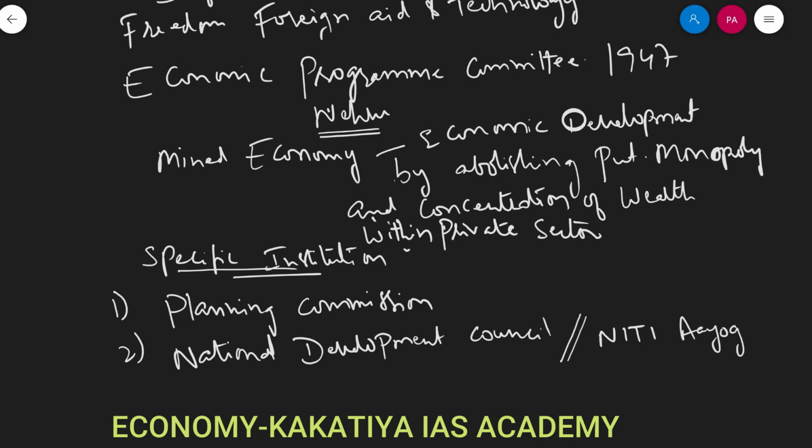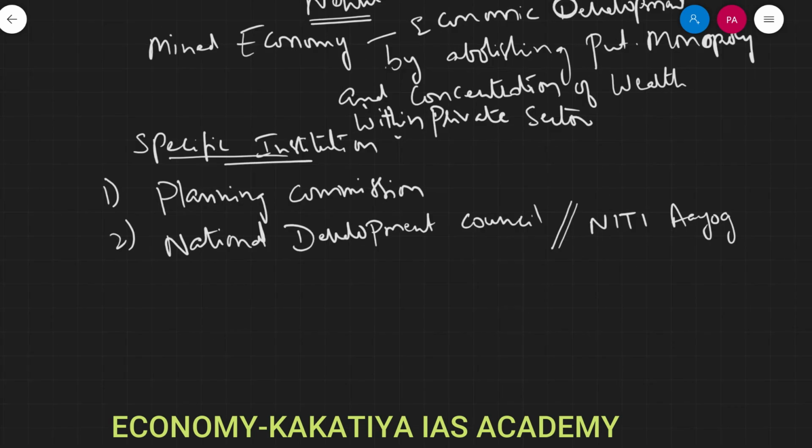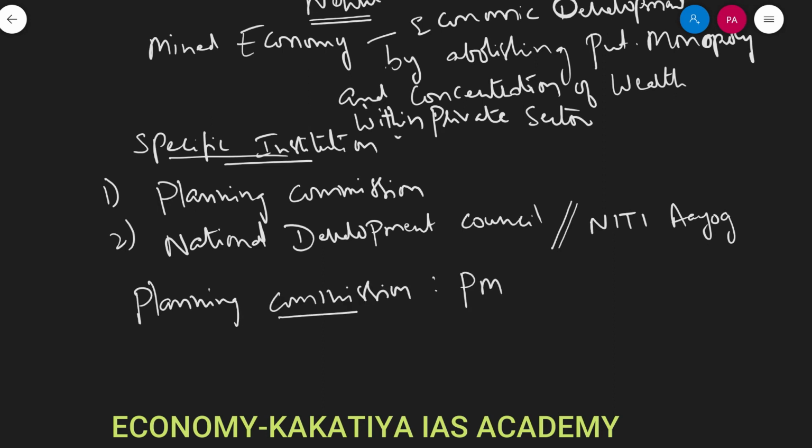Right? So this is what has changed. So let me give a brief picture of the Planning Commission as well as the NDC. Then we'll go and talk more about Niti Aayog. You take this Planning Commission structurally, it consisted of the Prime Minister as the ex officio chairman of the commission.